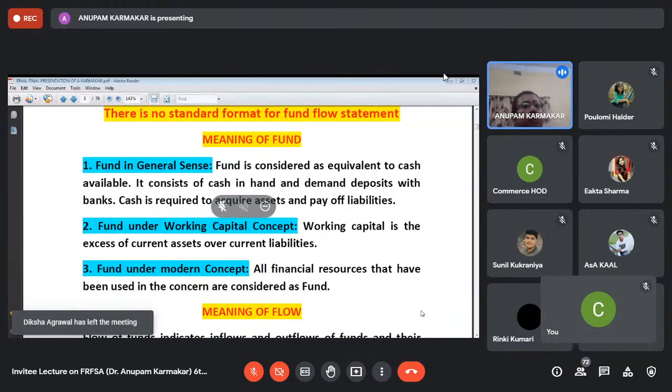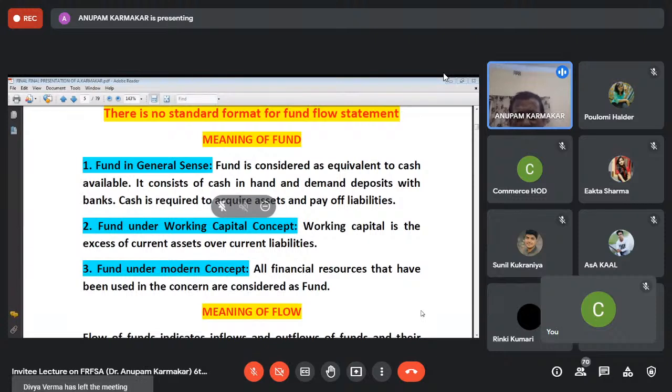First, in the general sense, fund simply means cash, that is the cash which is available in the hands of the company. So remember that when fund is interpreted as cash, we prepare the cash flow statement. Now the second one, when we interpret fund as working capital, then we prepare the fund flow statement. That means the fund flow statement is prepared on the basis of the concept that fund equals working capital.